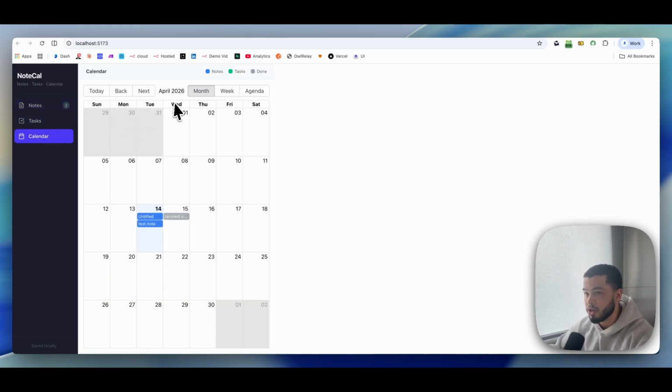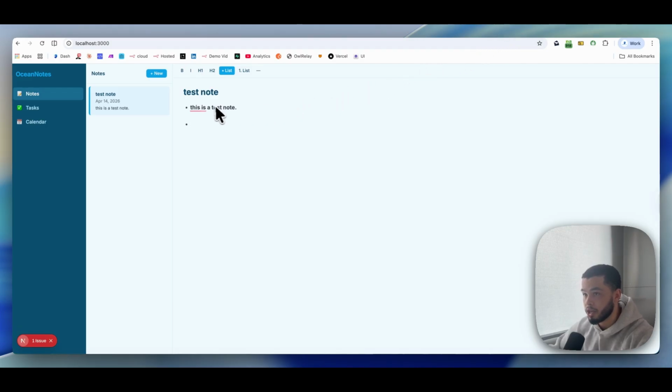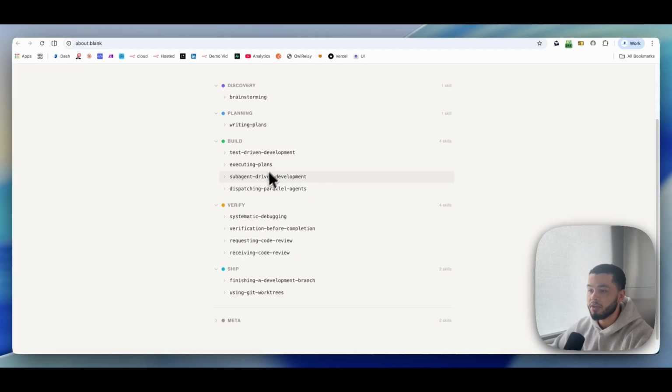They're both similar designs, but when we get into deeper projects that have a lot of coding and it's not as simple as just a note taking or a task taking app, then the Superpower excels even further the more complex the project gets. And we can jump over here and look at other stuff.